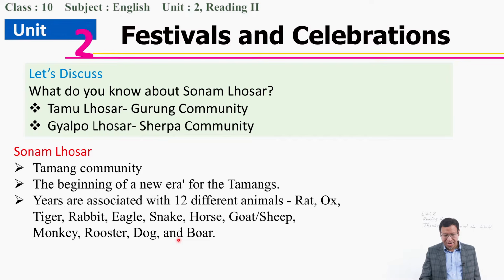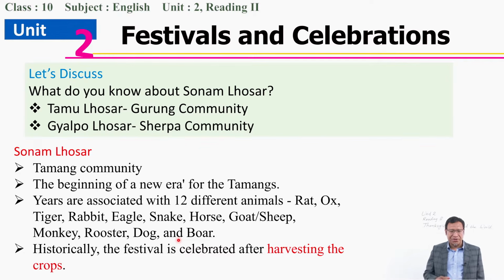Historically, the festival is celebrated after harvesting the crops. It usually falls in the month of Magh, so January, February. We have gathered the crops, and it is leisure time to celebrate. So this is some idea about Sonam Losar.